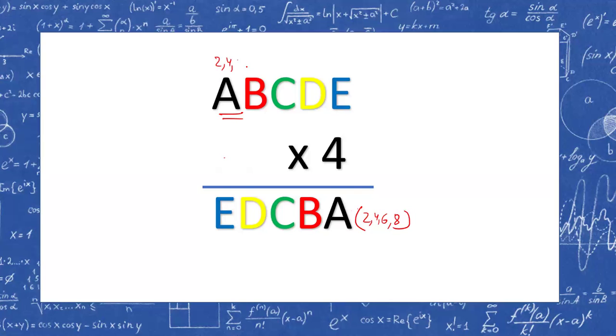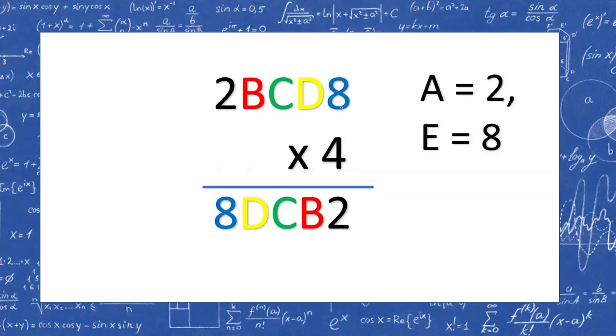If A is 4, it will give an extra digit. 4, 6 and 8 are not possible. Only possible value is 2. And we'll get 2 when we multiply by 3 or 8. But E cannot be 3, because at least 4 2s are 8. So the value of E has to be 8. So we have got the value of A and E, and we have written the values here.